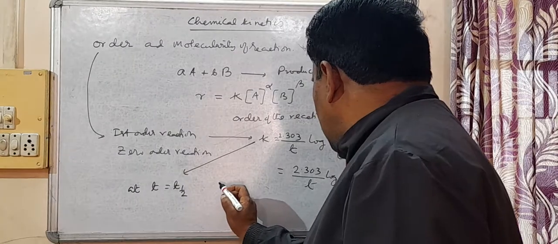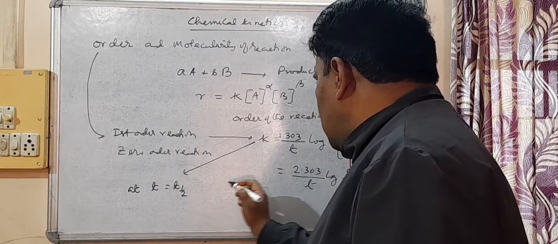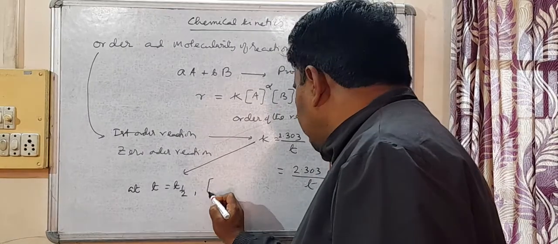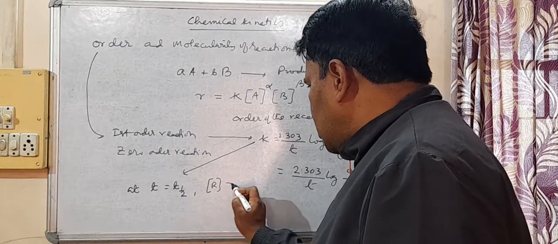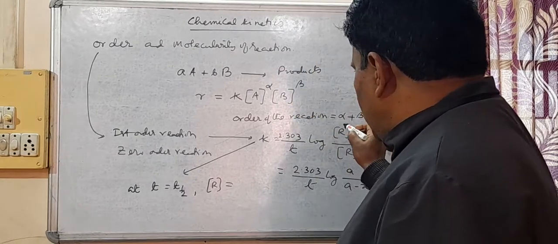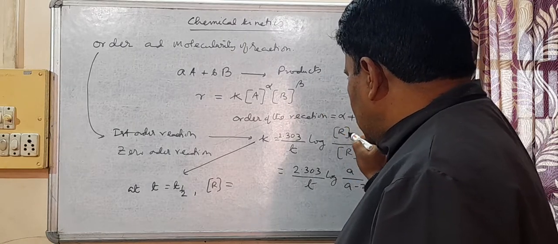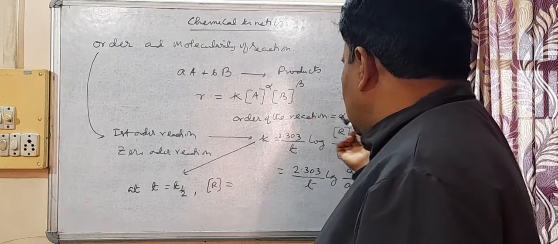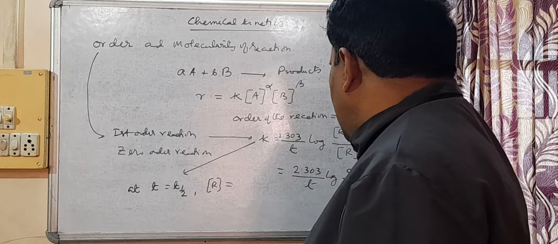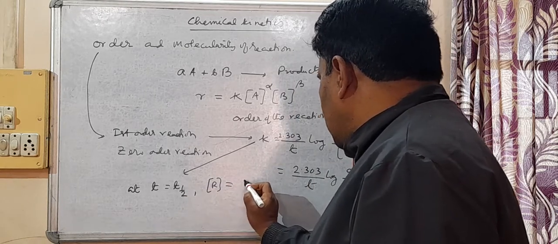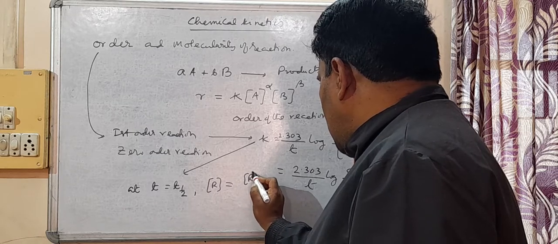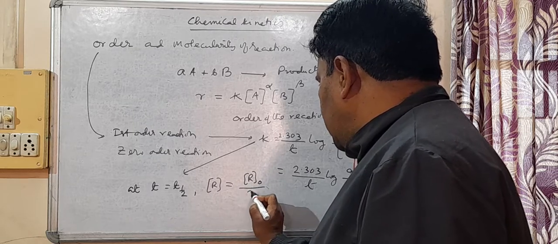At t equal to t half, the amount of reactant left will be half of this. Half will react and half will be left behind. So this value at t half will be R naught by 2.